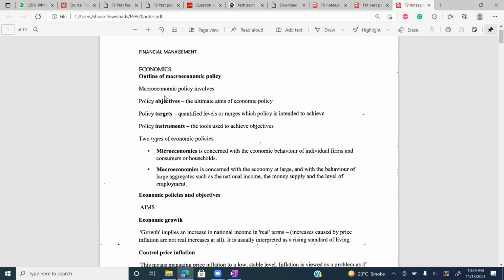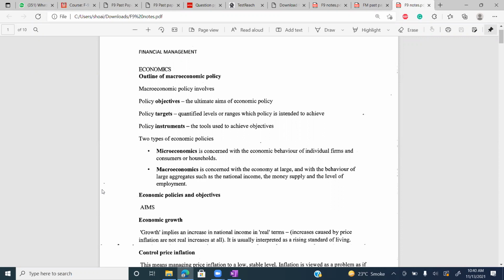In economics, we will be discussing policy objectives, policy targets, policy instruments. And remember, there are two types of economic policies. First one is microeconomics, second one is macroeconomics. Microeconomics is concerned with the economic behavior of individual firms, consumers or households.